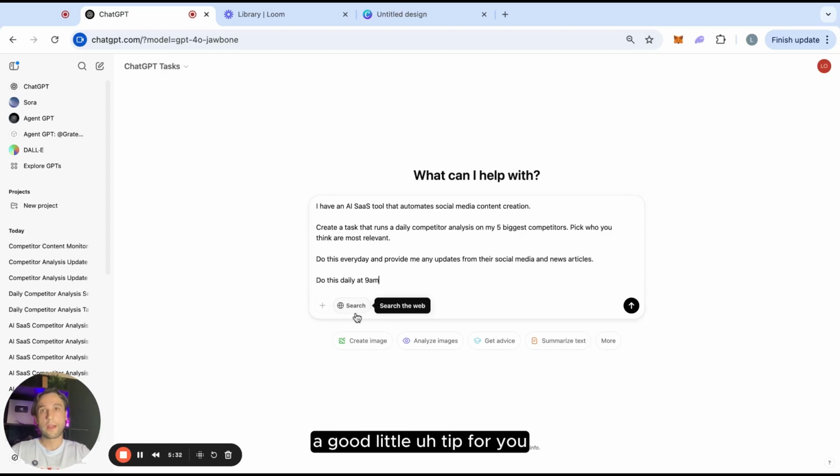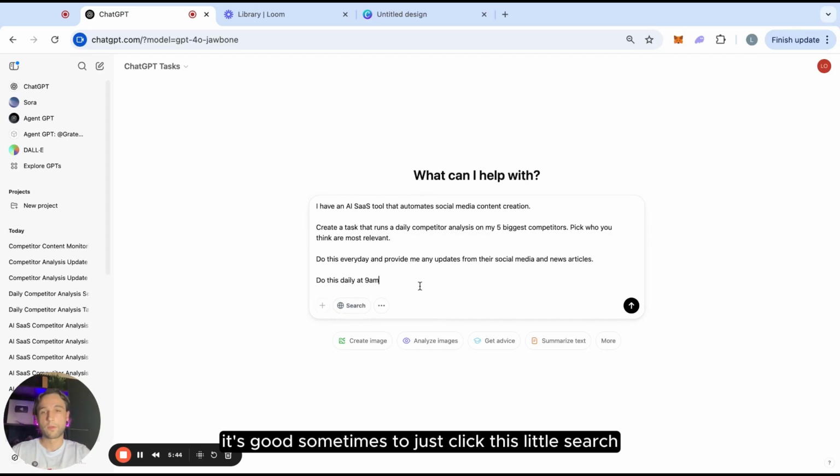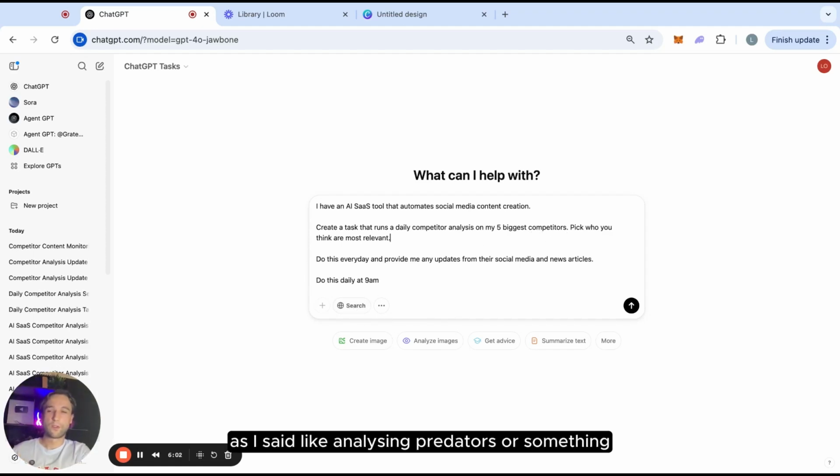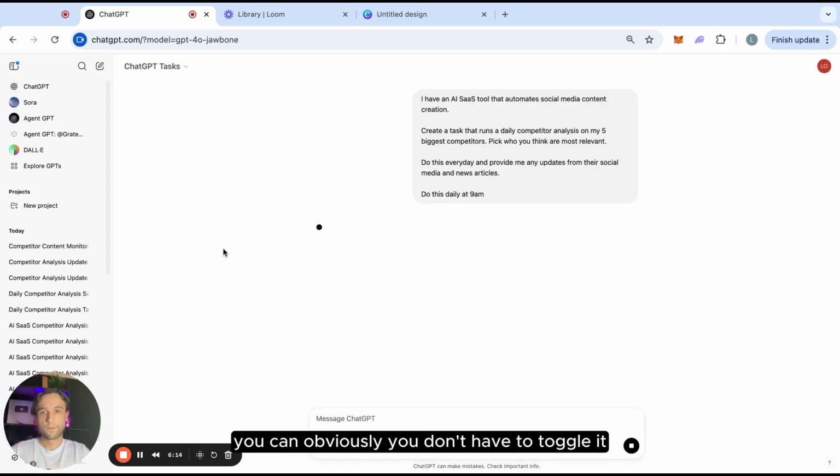Also, a good little tip for you: if you do require it to jump onto the internet, and if you're analyzing competitors, it's good sometimes to click this little search button just to ensure that it is searching the internet in every single response. I will say though, at the time of recording, this section is a little buggy. So for the sake of the recording, I'm not going to do it, but I would definitely recommend having this selected once they iron out those bugs, especially if, as I said, you're analyzing competitors or something. But if it's just a lifestyle thing, like you just want it to give you a grocery list or something like that, you don't have to toggle it.